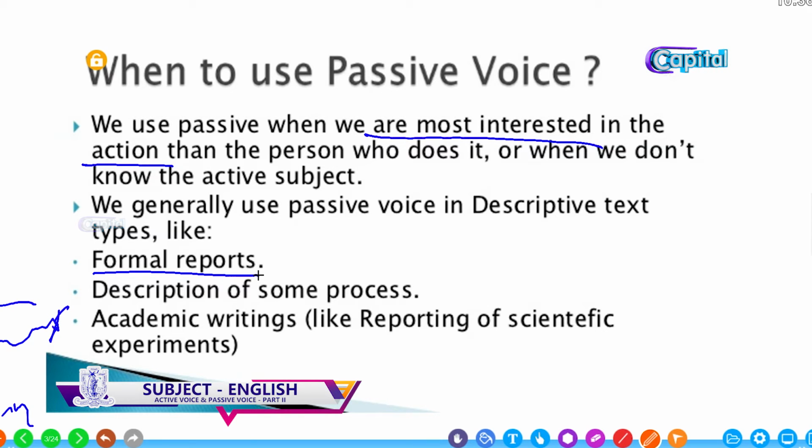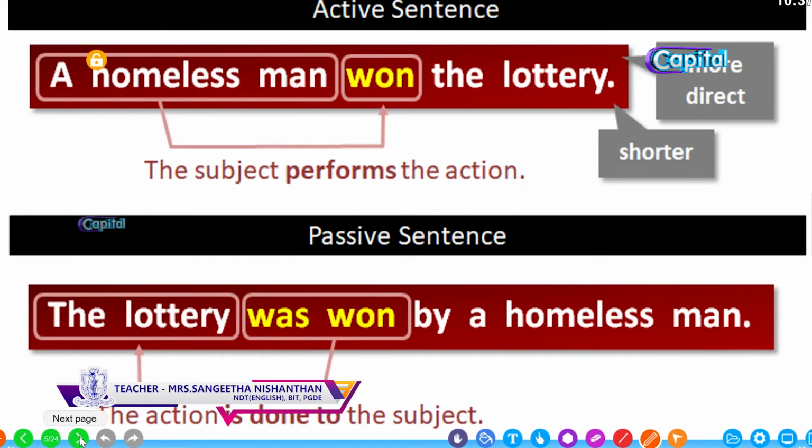And for description of some processes, like producing tea from the tea leaves: the tea leaves were picked, they were left to dry, like that. We use passive voice in some processes, and in academic writing, such as reporting or minutes.